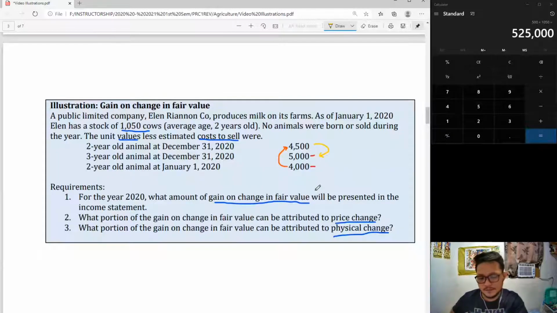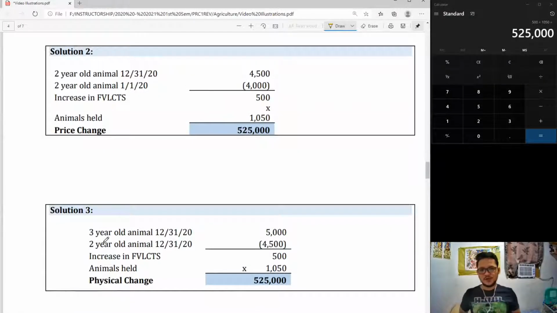Okay, but price change and physical change are not required to be presented in the financial statements. Only number 1 is required. 2 and 3 are only disclosures. And to that extent, they are only optional, encouraged by the standard. Your solution for price change and physical change should follow.